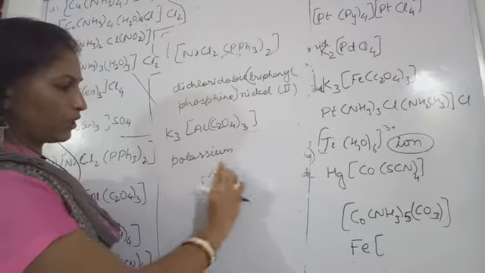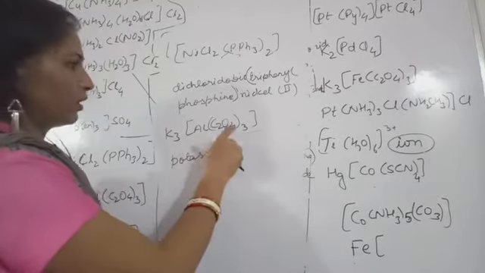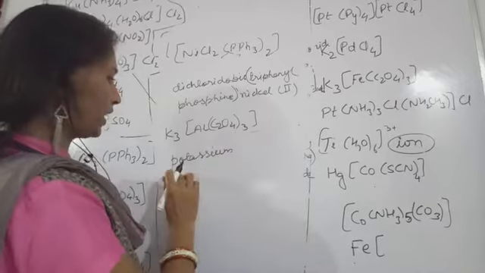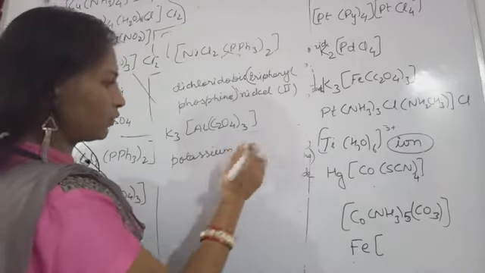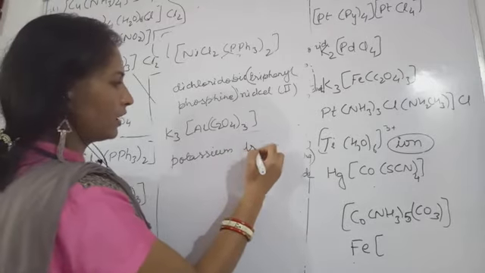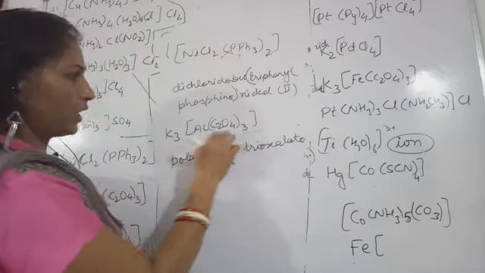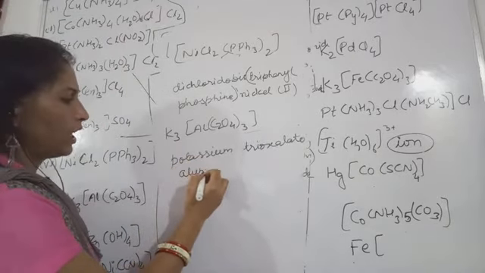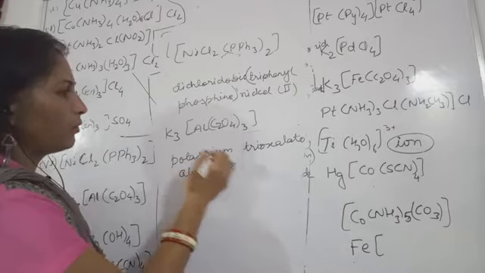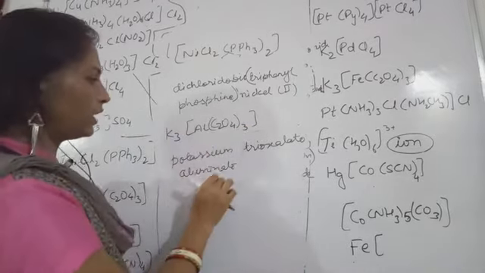When you furnish both the hydrogens, the negative charge will be possessed by them. C2O4, the condensed form, is C2O4. This is oxalate. Okay, so how many oxalate ions do you have? 3. So what will you write? Potassium. Then you will leave some space and then write trioxalato for them, and then aluminate. Why? Because this is an anionic complex. Okay, anionic complex, so aluminate you will write.